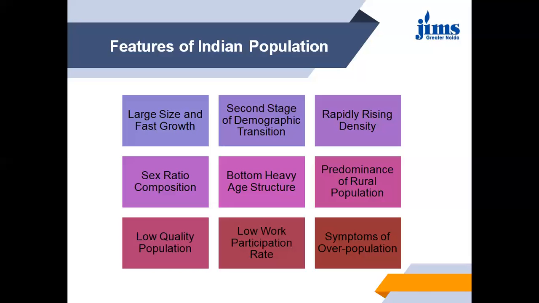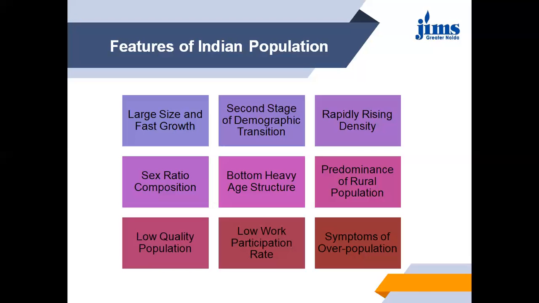Then bottom heavy age structure. The age composition of Indian population is bottom heavy. It implies that the ratio of persons in the age group 0 to 14 is relatively high. According to the 2001 census, children below 14 years were 35.6%, and this figure is lower than the figure of the previous year. High birth rate is mainly responsible for the large number of dependent children per adult.